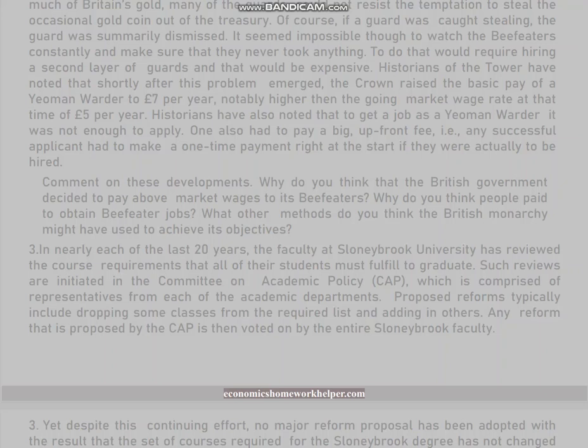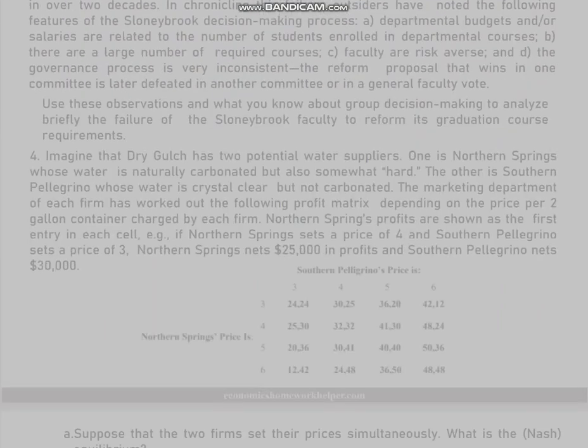Economicshomeworkhelper.com. 3. Yet despite this continuing effort, no major reform proposal has been adopted, with the result that the set of courses required for the Stony Brook degree has not changed in over 2 decades.